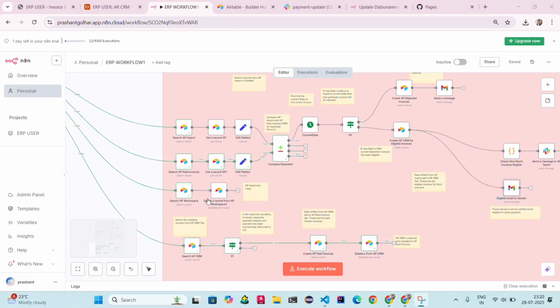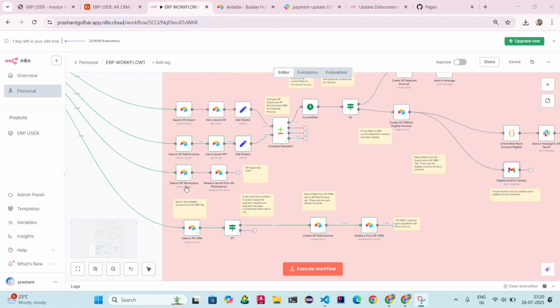And here it will search the AP workspace. If any data is remaining in the table, then it will erase the data, because all those possible equations or operations I executed in the above node. So I want to erase all the data from the AP workspace, so I execute this node.